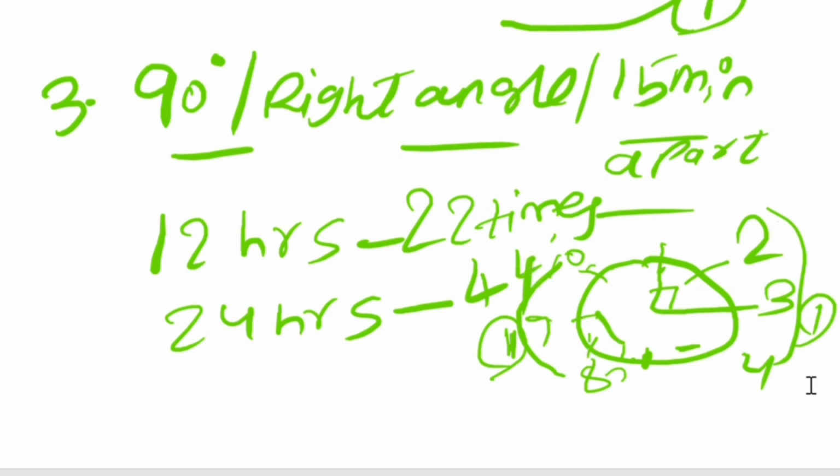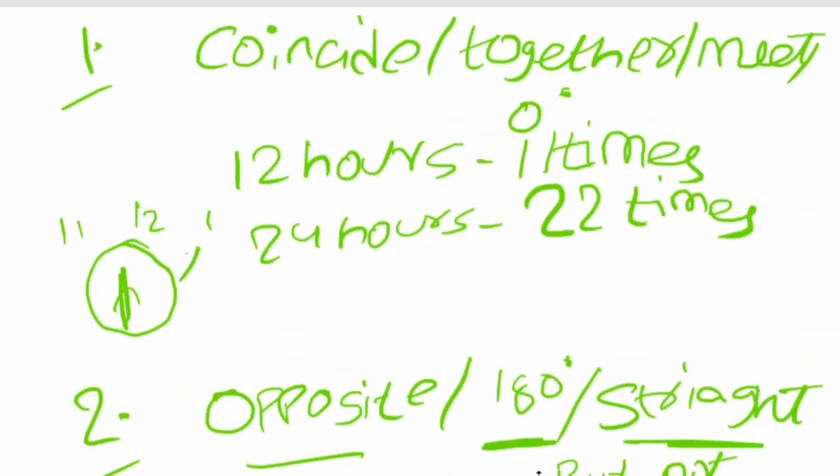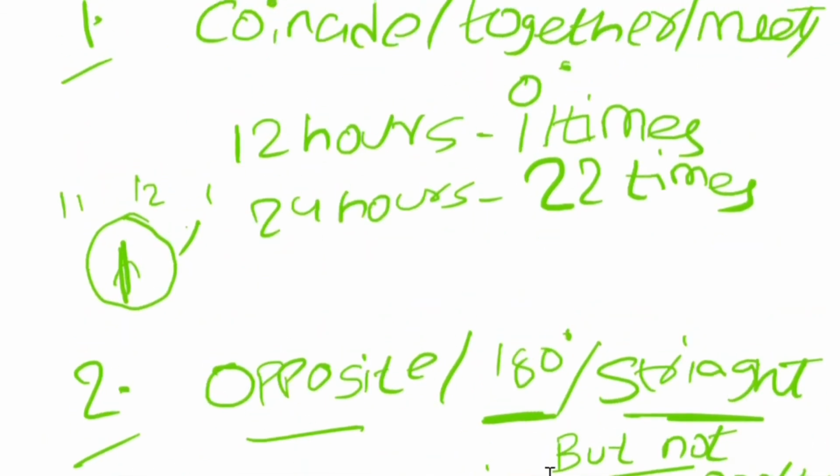You can also observe your own clock to get clarity. So in 12 hours they will form a right angle 22 times, in 24 hours 44 times. So this is the basic concept everyone requires before attempting questions on clocks coinciding, opposite, or right angle. These are very straightforward questions you will get in your examination.